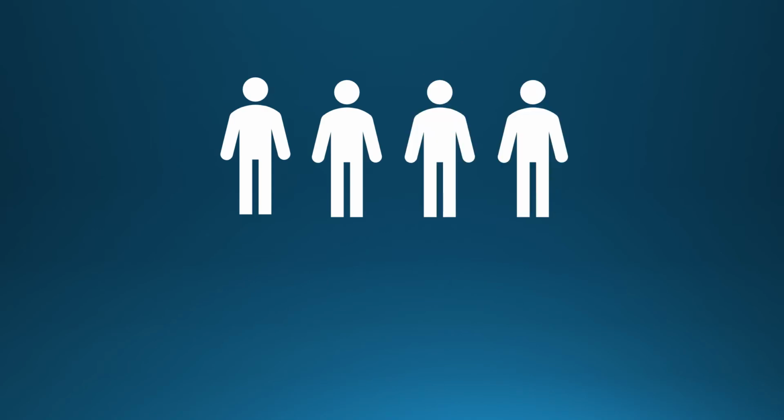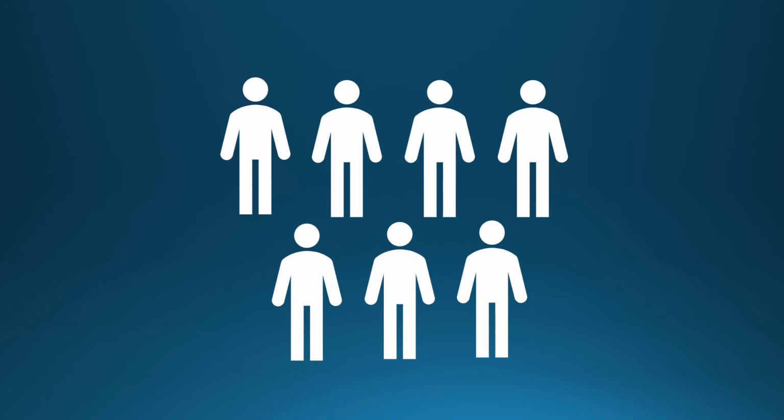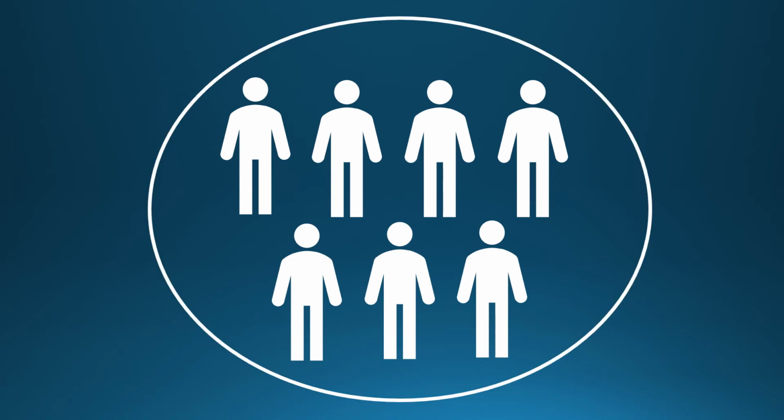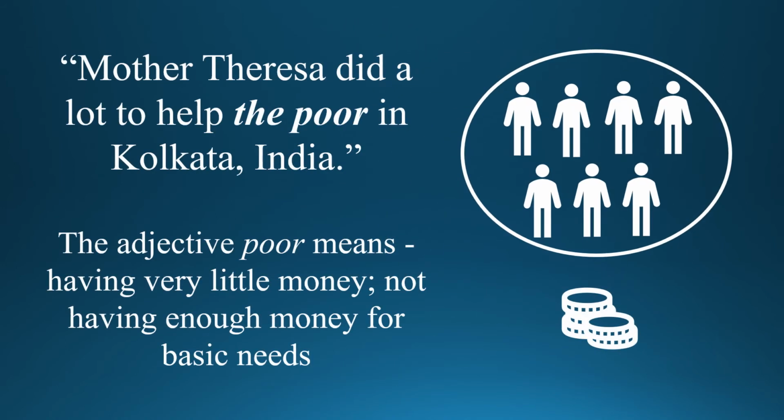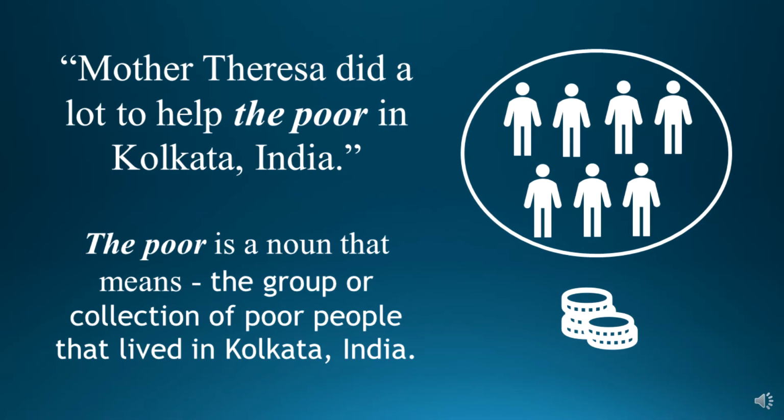A common way we use adjectives as nouns in natural English conversation is to talk about groups. A group is a collection of many people or things that can all be described with the same adjective. For example, Mother Teresa did a lot to help the poor in Kolkata, India. The adjective poor means having very little money, not having enough money for basic needs. The poor means the group or collection of poor people that lived in Kolkata, India.